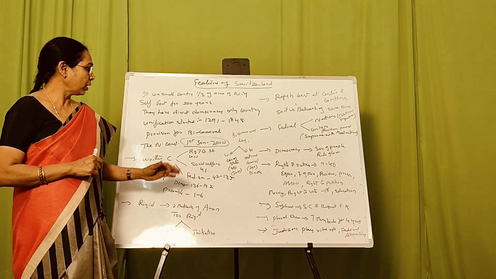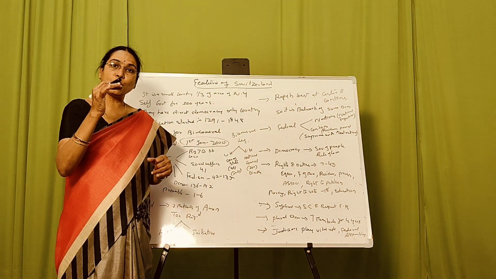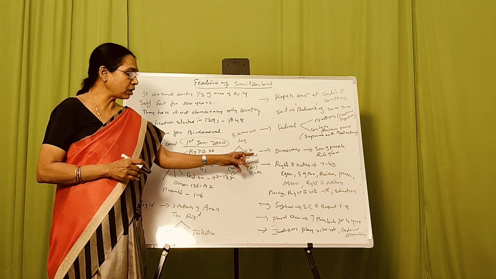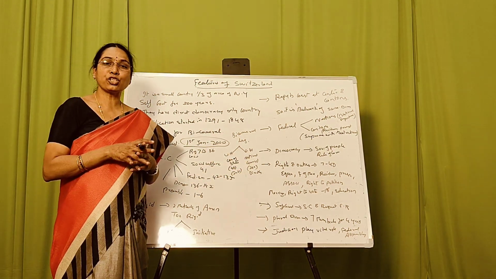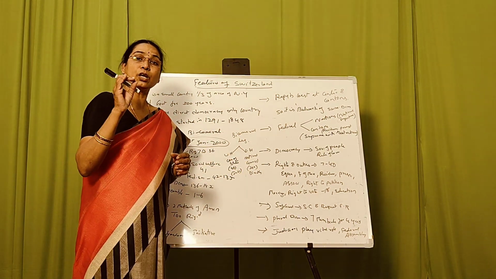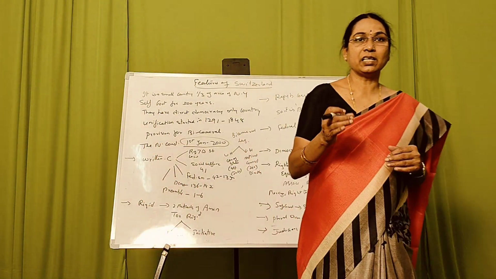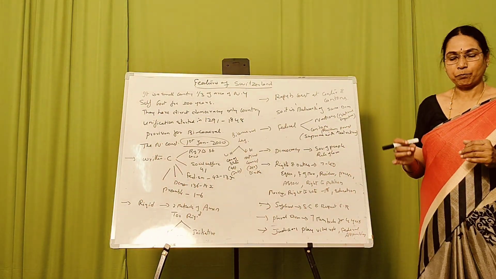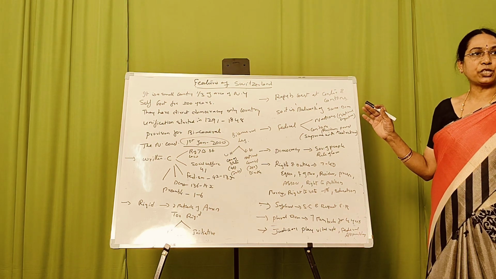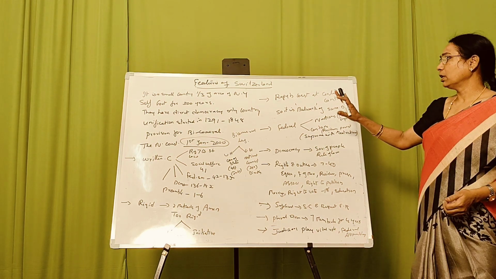The lower house is known as the National Council, consisting of 200 members, who are directly elected by the people. So these are the special features of Switzerland.